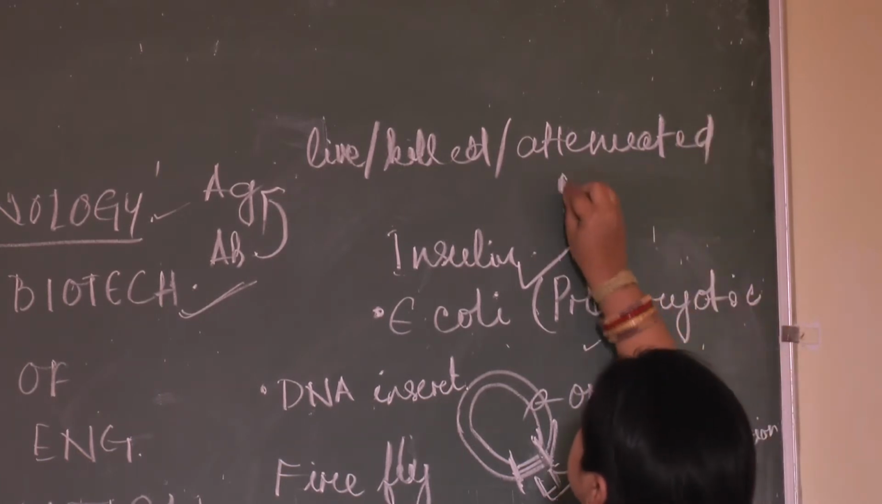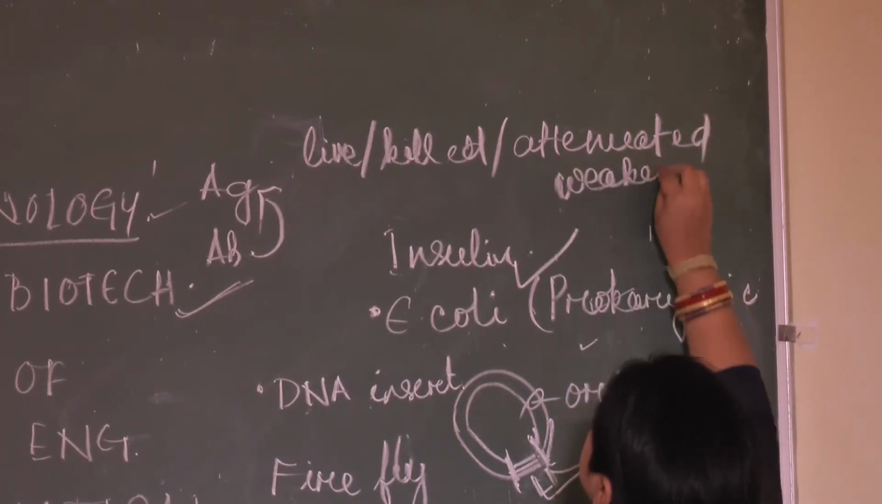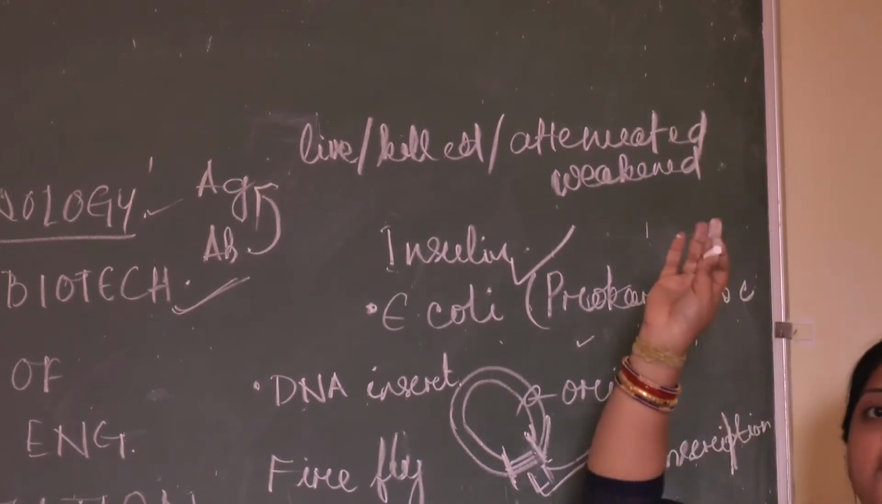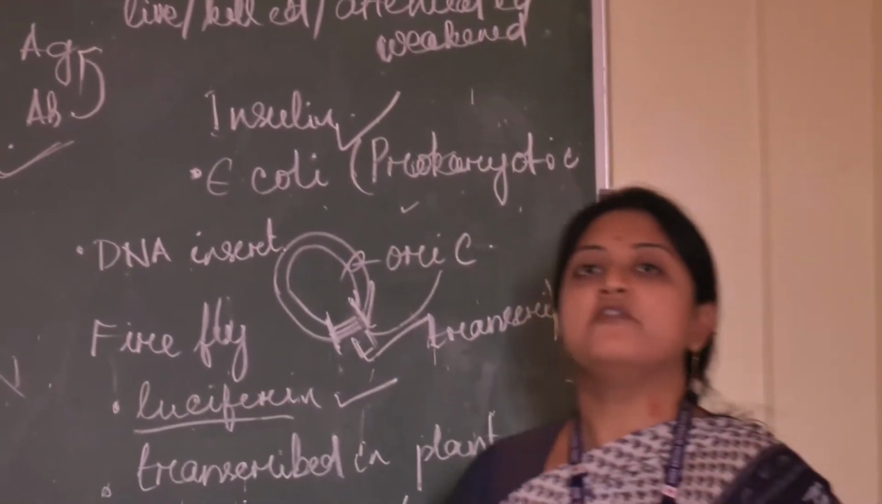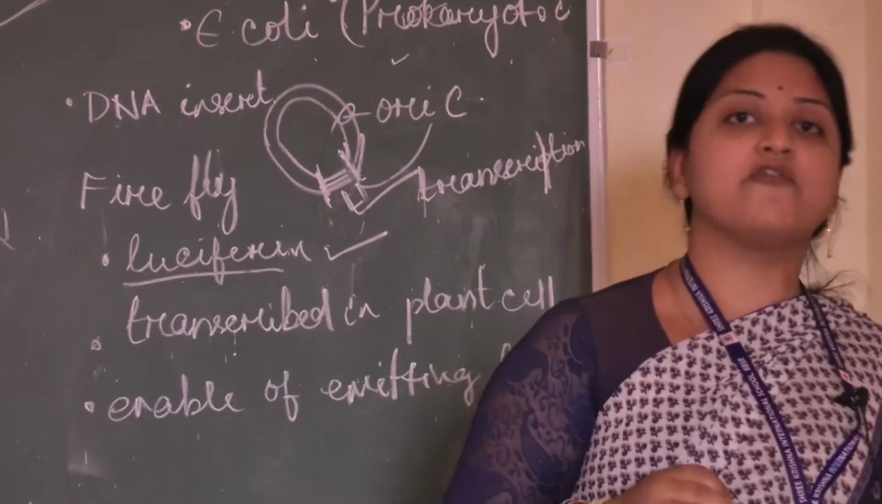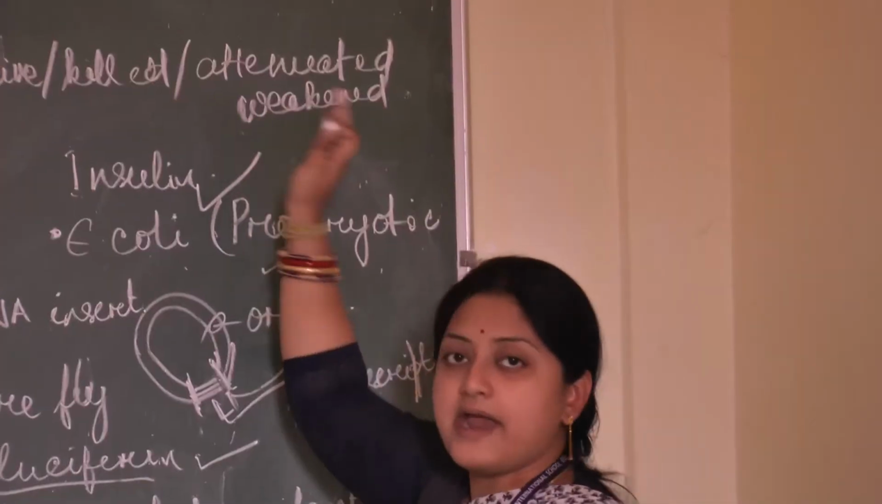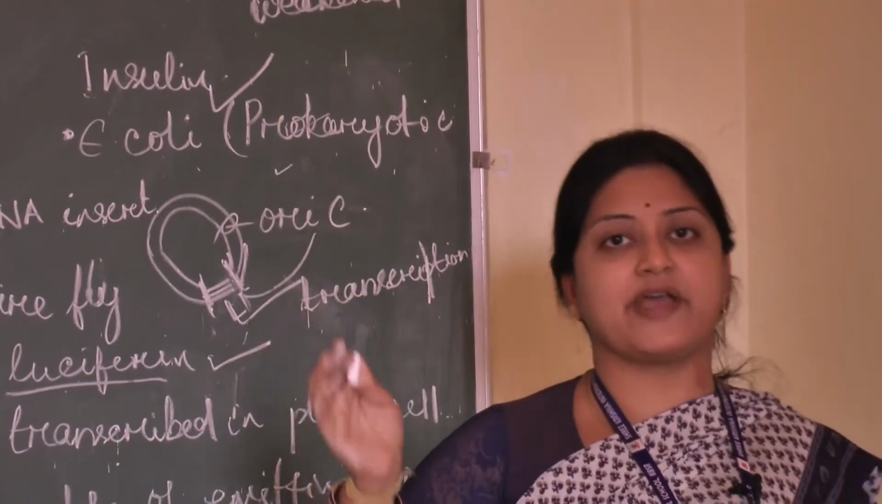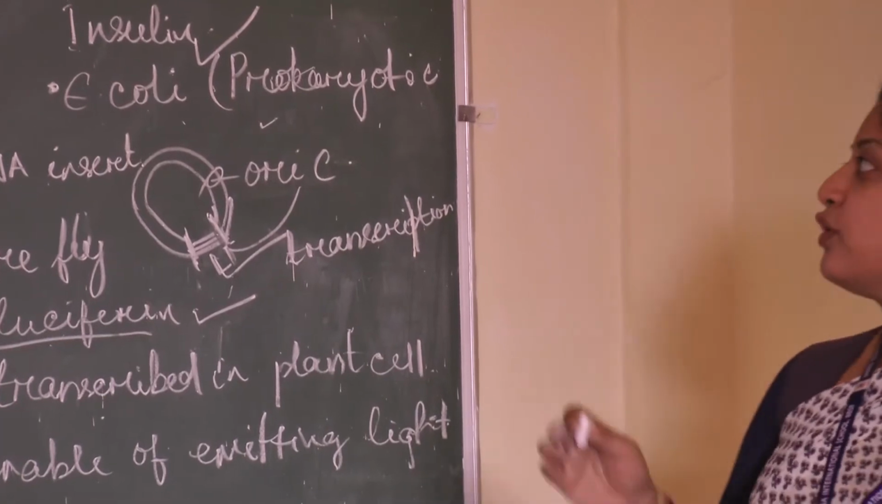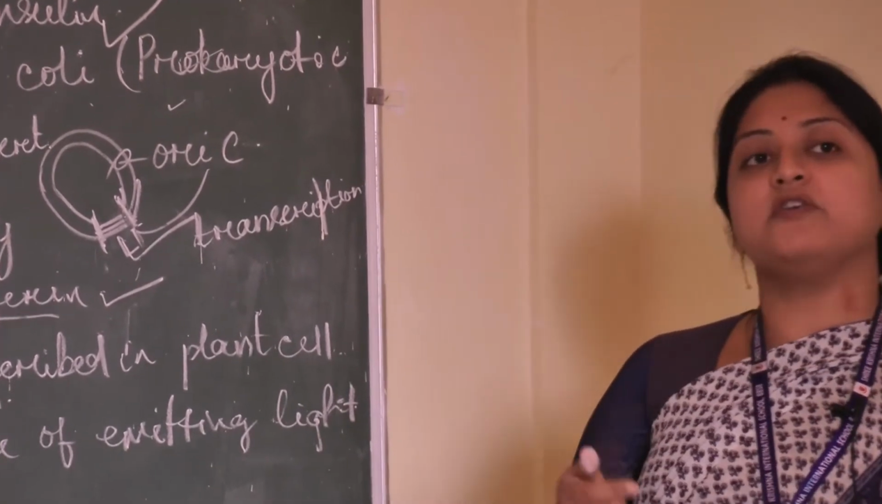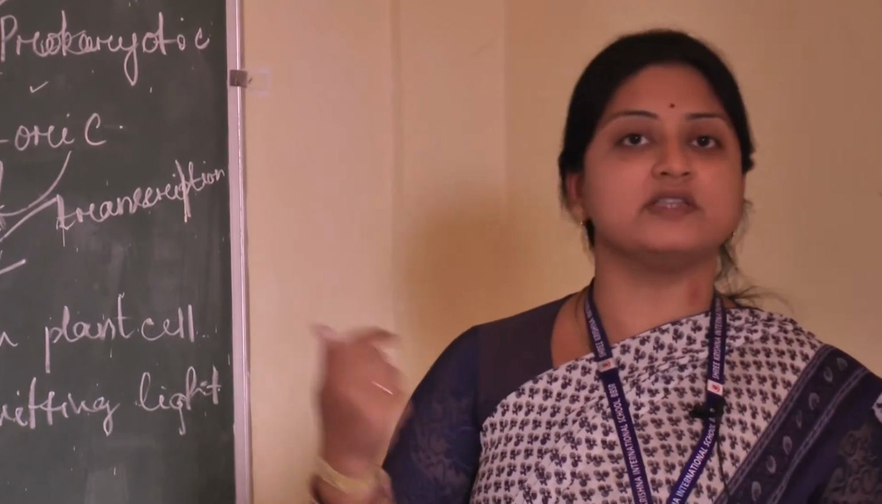Attenuated means weakened. We are using a weakened form of microbes. Why are we using weakened or killed forms of viruses or bacterial cells? Because if they are in a living condition, they may hamper our normal health. So that is why we use heat-killed or attenuated, weakened forms of virus or bacteria. In a vaccination program, there is a risk factor associated with vaccination.